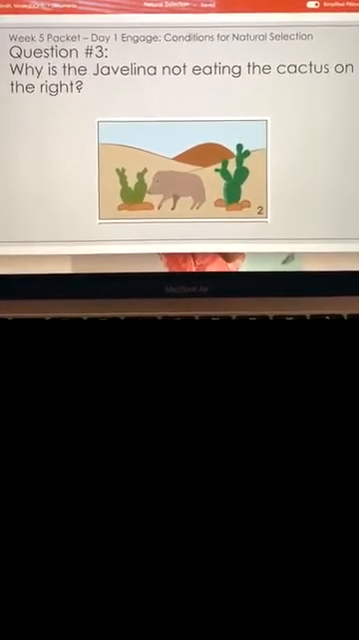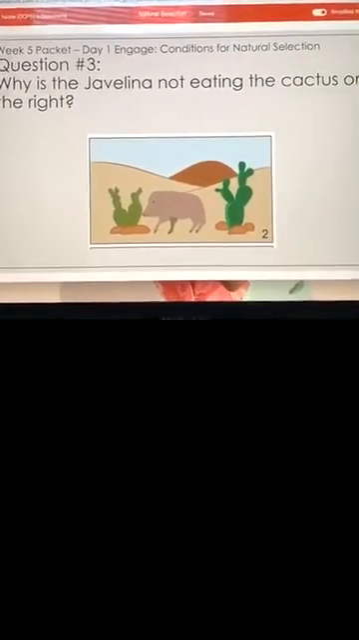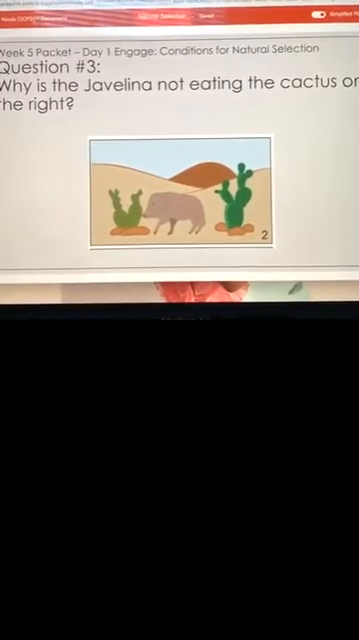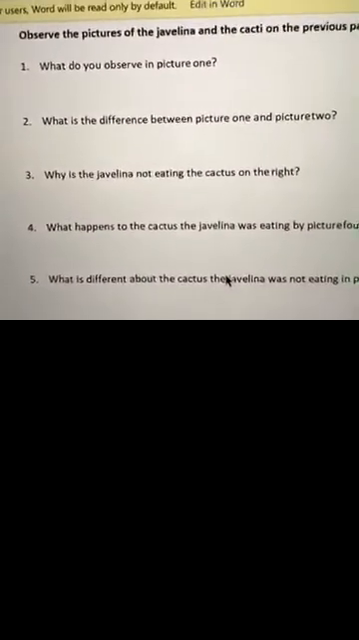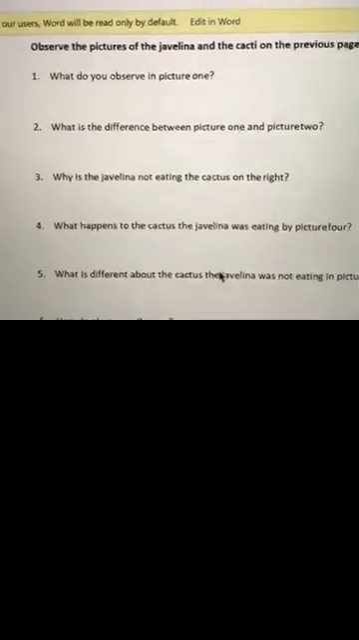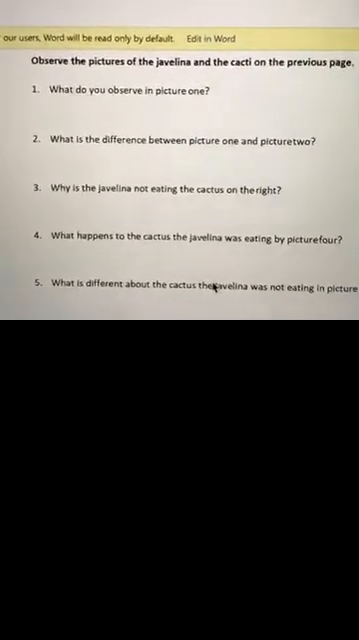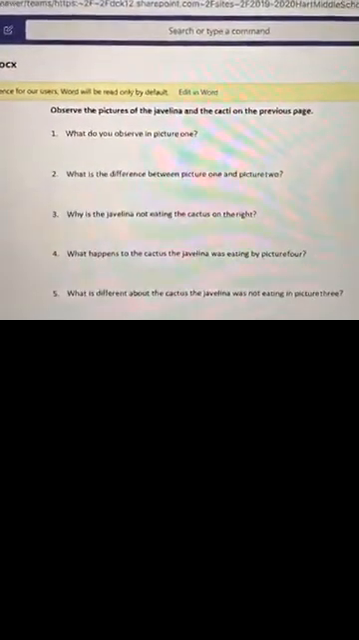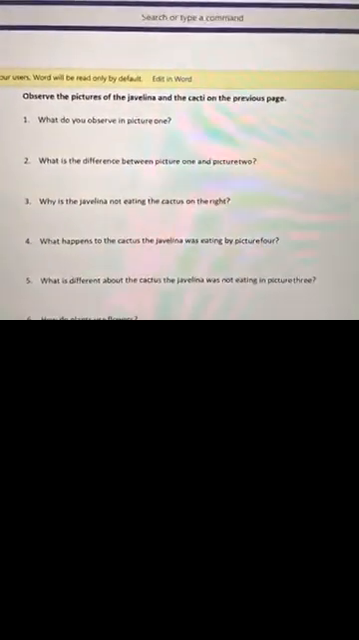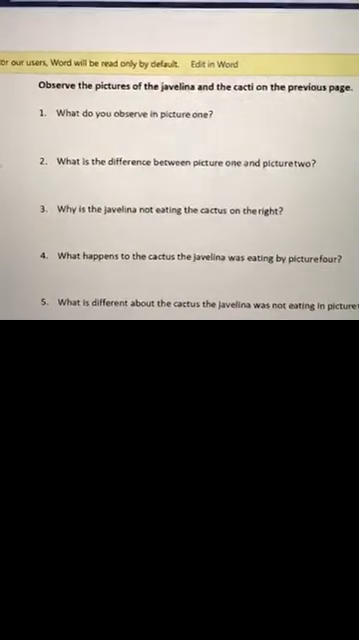Because the cactus on the right had needles to protect itself. So we're on question 3. It says, why is the Javelina not eating the cactus on the right? That's the question we just answered. Randy told us the cactus on the right has needles to protect itself. We just put it in a PowerPoint format so it's easier to see the image and the question at the same time.